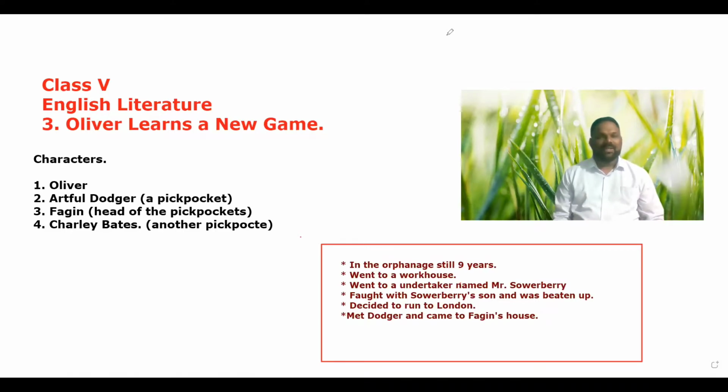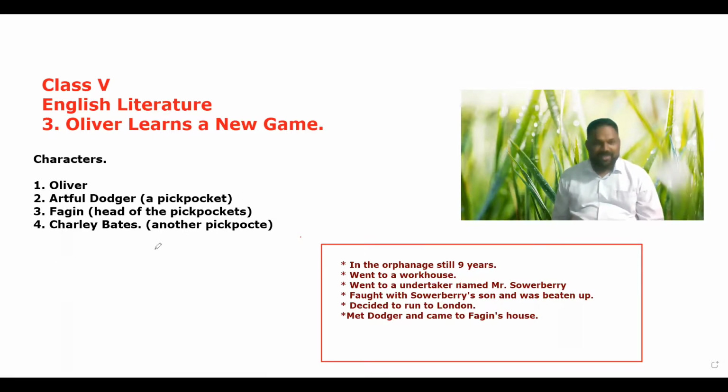Today, let us revise our third lesson in English literature, sorry, not grammar. That's about Oliver learns a new game. This is our third lesson. This particular lesson is taken from the story called Oliver Twist, written by Charles Dickens. Charles Dickens has written a big story called Oliver Twist. This is a portion from that particular story.